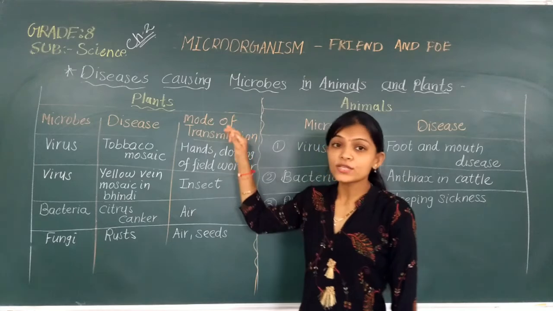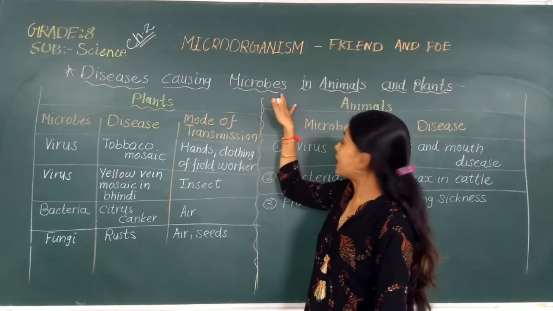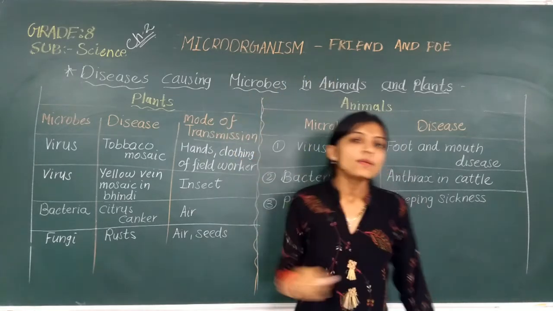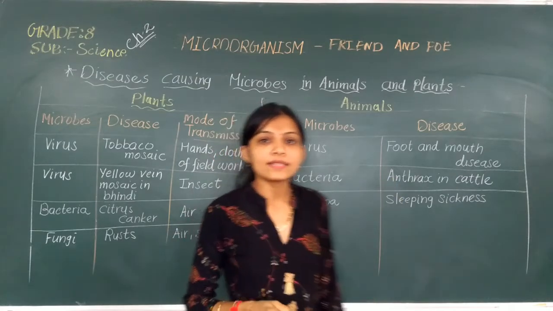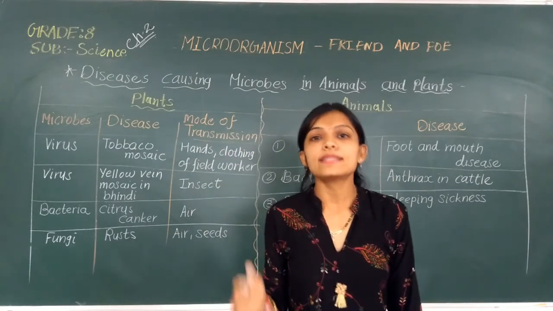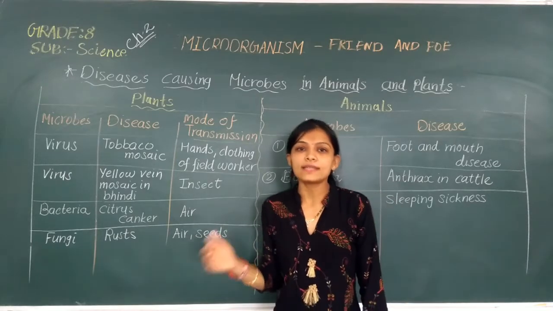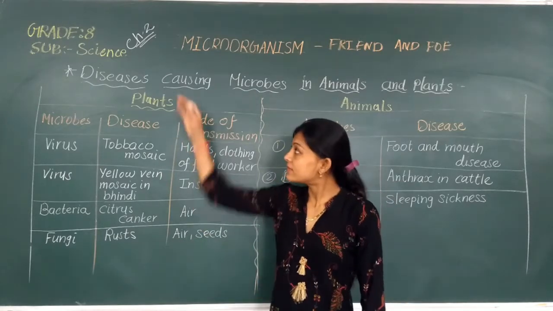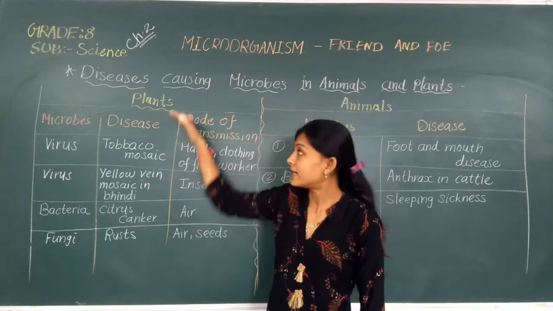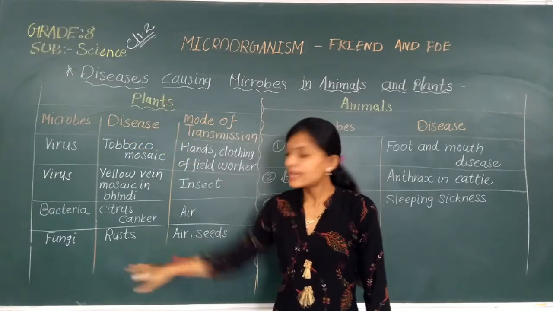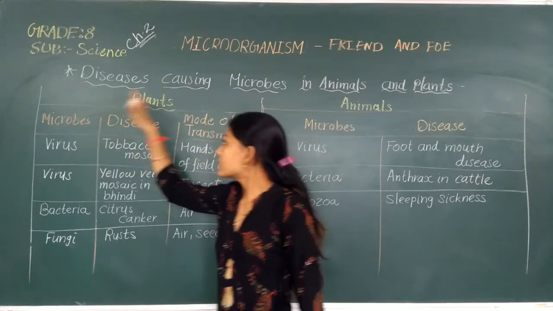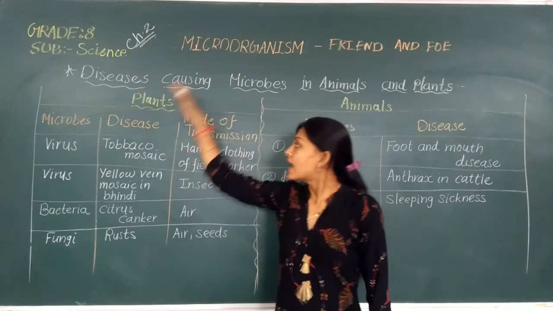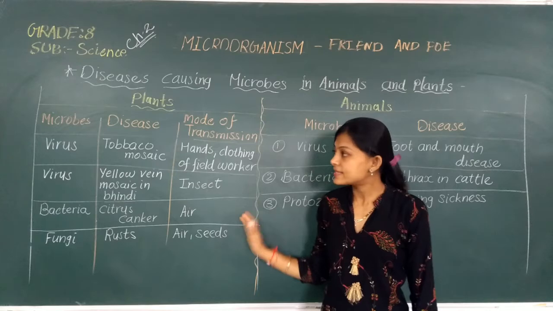Students, our next topic is disease causing microbes in animals and plants also. As we discussed before also, microorganisms spread disease in human beings as well as plants and animals. So first we will discuss which diseases are spread in plants. Here again I made one table for you: name of the microbes, name of the diseases, and which mode of transmission is there.